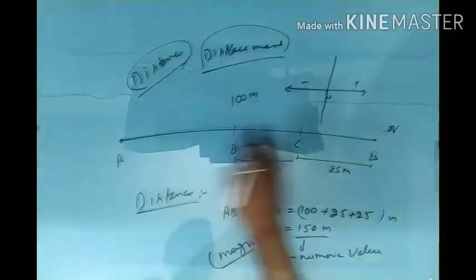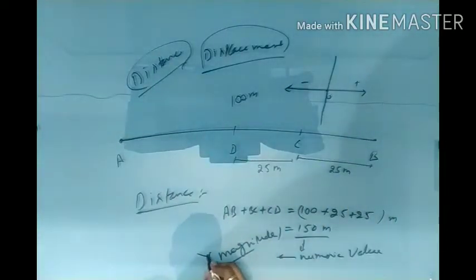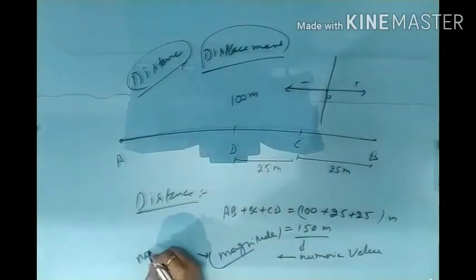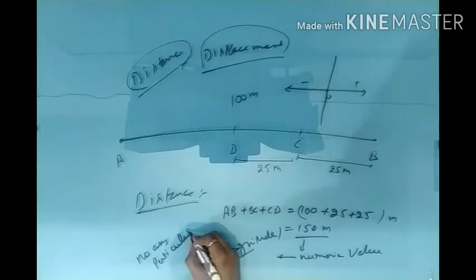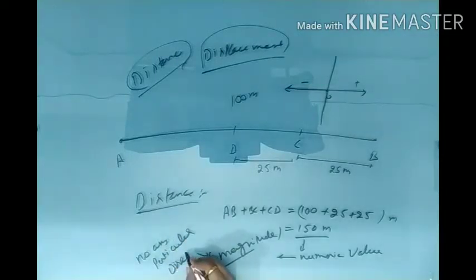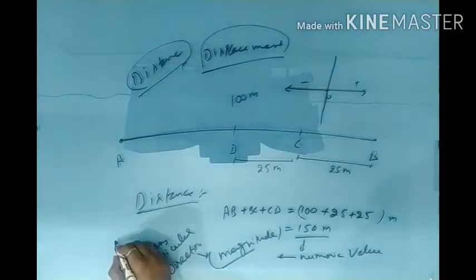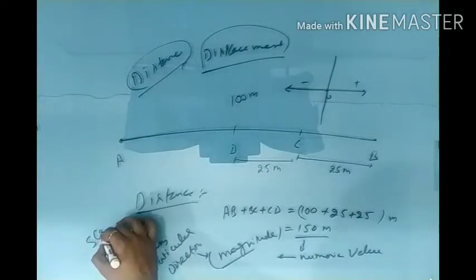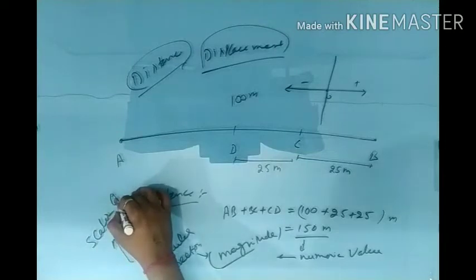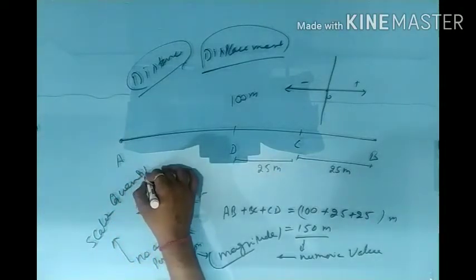So in this case it is a magnitude, but no particular direction. If there is no particular direction, then this quantity has another name, that is called a scalar quantity.